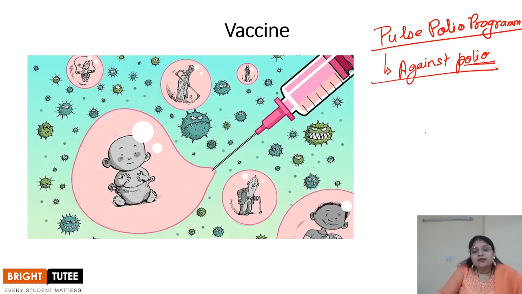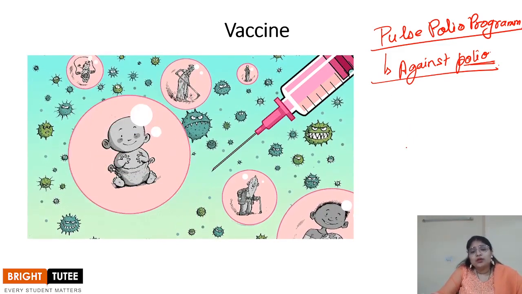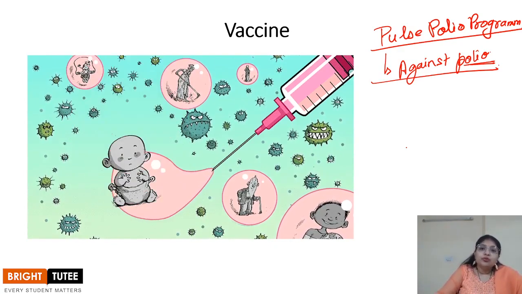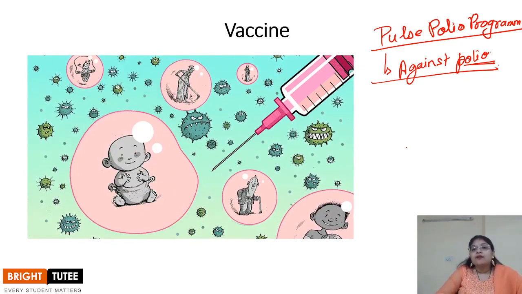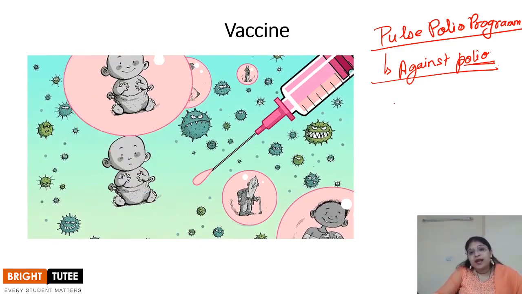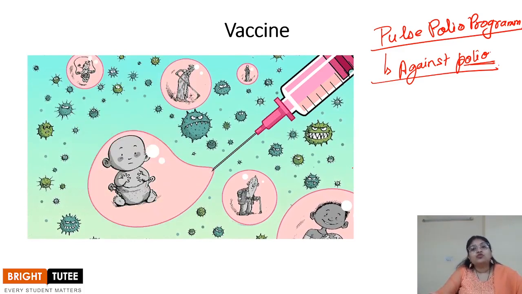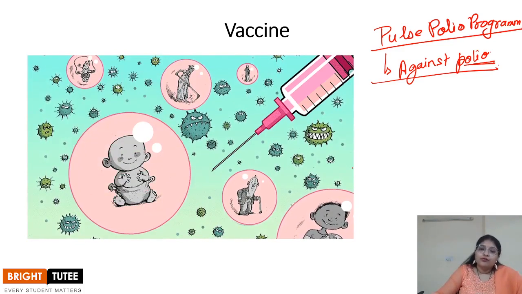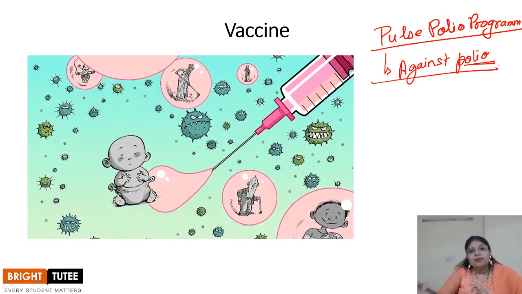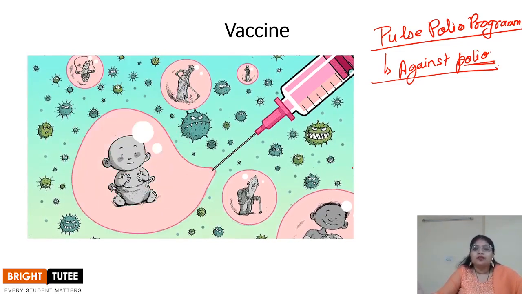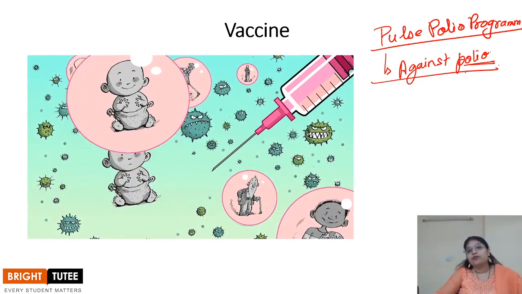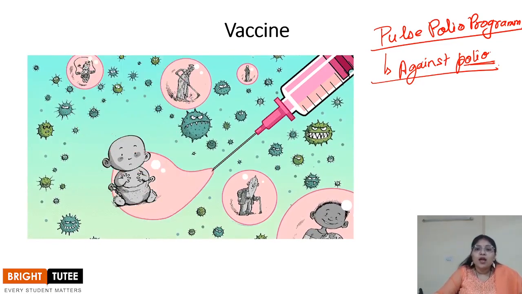So vaccine is a major revolution. It's a major discovery which helps the human race get protected against various kinds of viral as well as bacterial diseases. Apart from that, vaccines are also given to animals, right? The same phenomenon is used for animals also, and the aim is to protect the animals from diseases, right? So this is the importance of vaccine, and this is how it works. I hope you were able to understand it quite clearly.